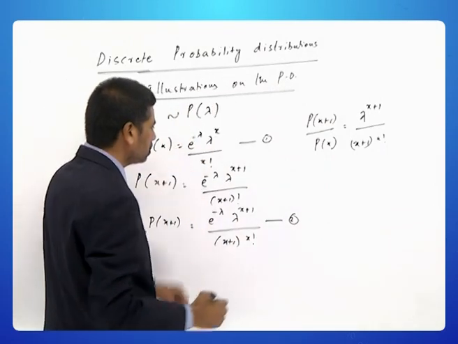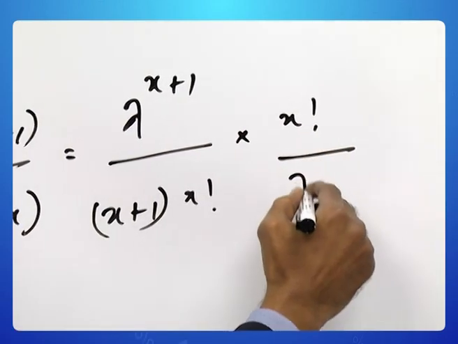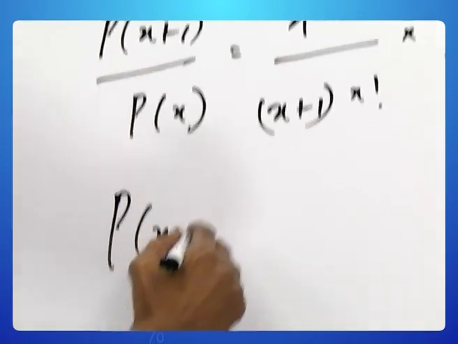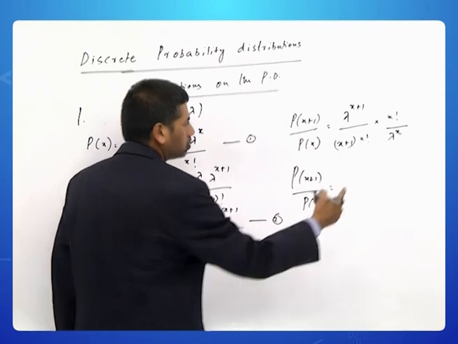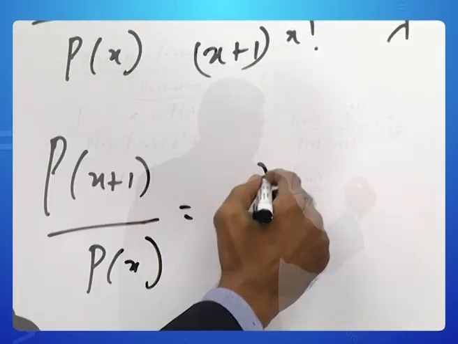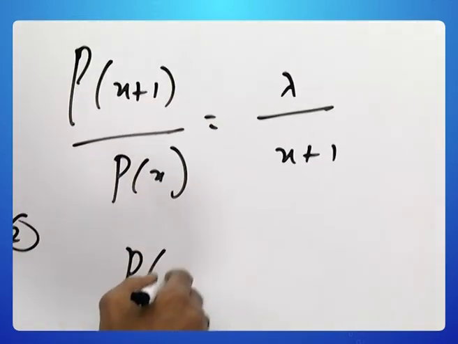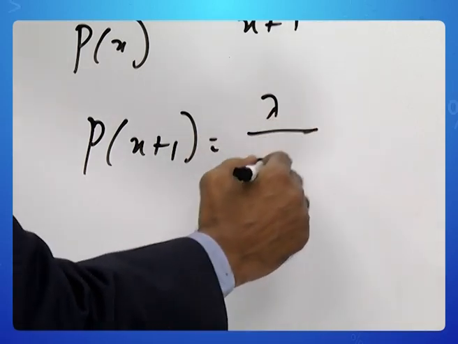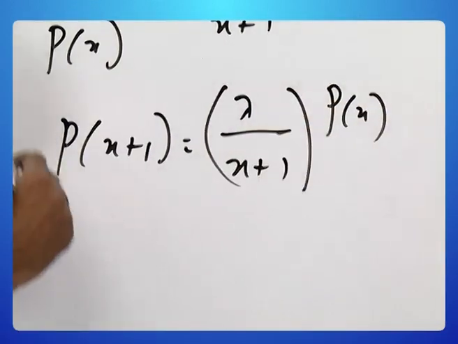Because you are dividing, you take the reciprocal into x factorial by lambda power x. So probability of x plus 1 by probability of x is equal to lambda by x plus 1. If you adjust this, you will get probability of x plus 1 is equal to lambda by x plus 1 into probability of x.